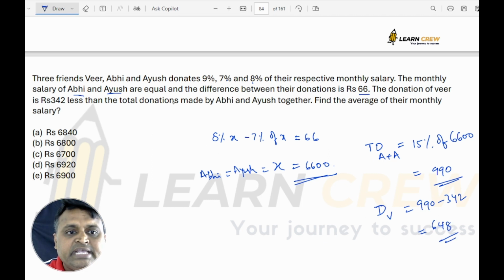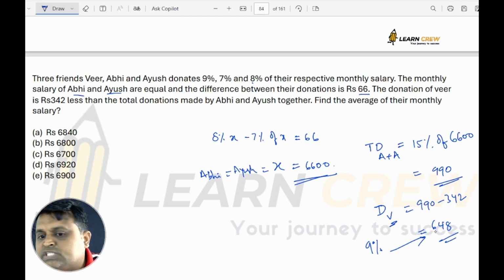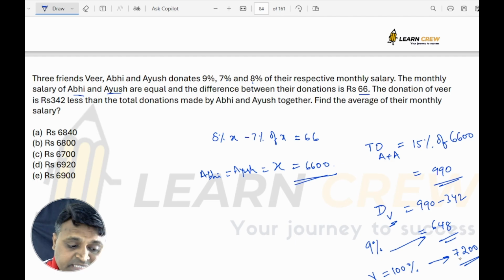648. But Veer is donating how much? 9%. If 9% is 648, then the total income of Veer would be 100%, which is how much? 9 7s are 63, 9 2s are 18. So 7200. 9% is 648, so Veer's salary is 7200.